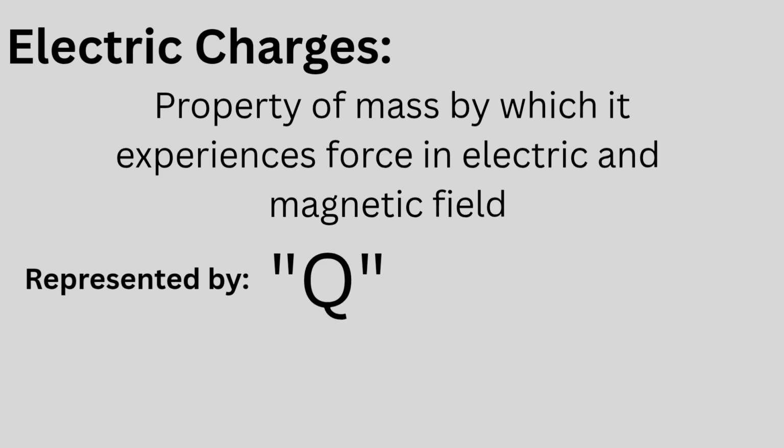So for example, if you keep any mass in electric field or in magnetic field, then it will experience some force just by keeping it. It will experience some force, and that property is called electric charges, and it is represented by Q.